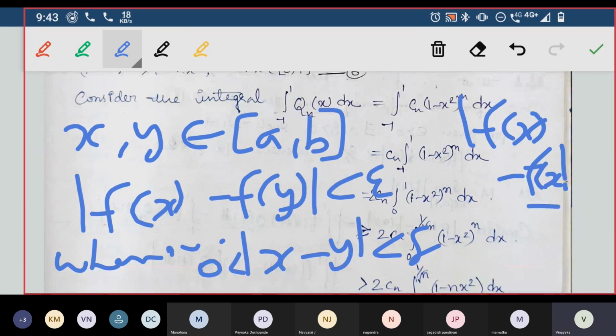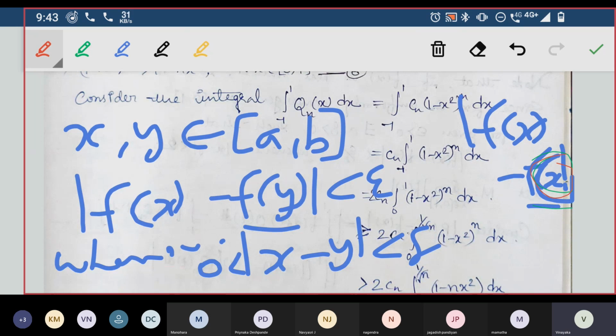So here it was f of x naught, but here it is f of y. In the definition of continuity, we talked about a particular point x naught, and checked whether it is continuous or not.